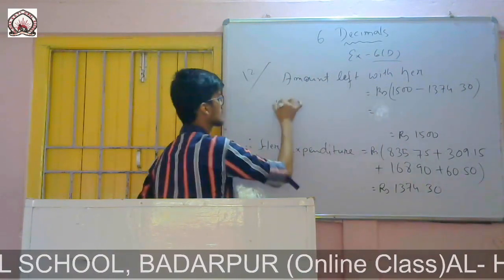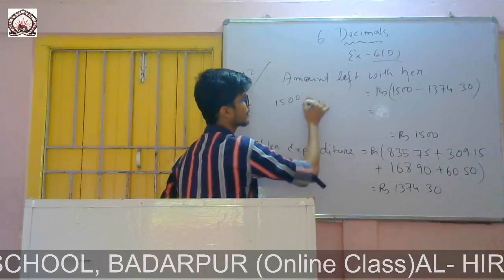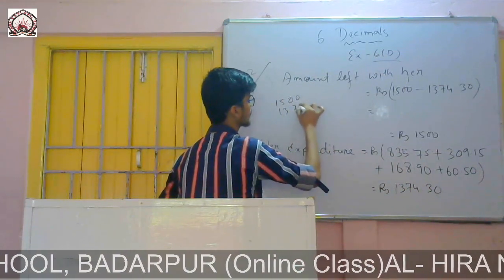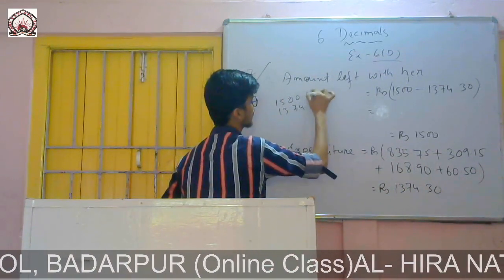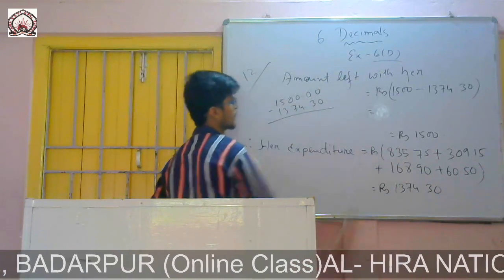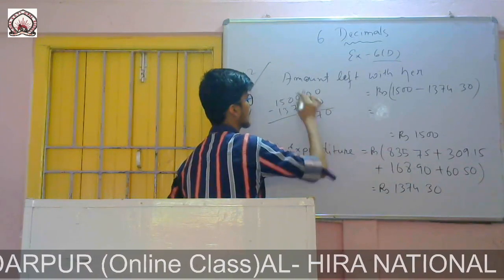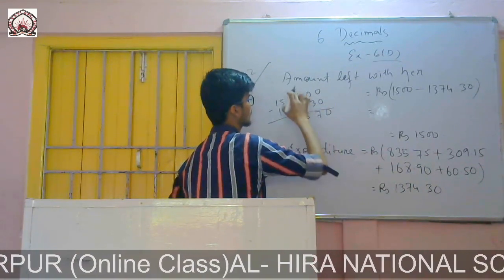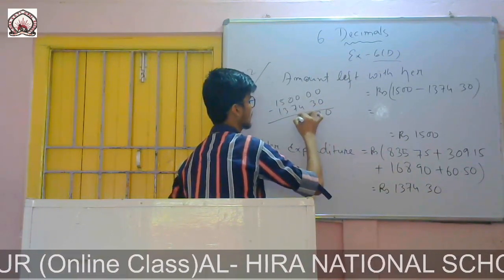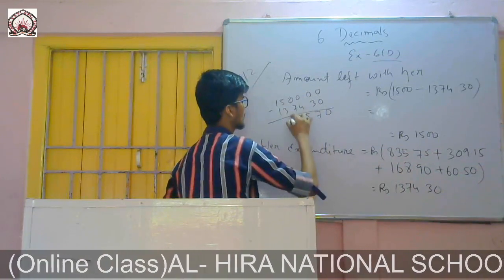So if I simply subtract from 1500, there I have to put 20. So 0 minus 0 is 0, 10 minus 3 is 7, 9 minus 4 is 5, then 9 minus 7 is 2, 4 minus 3 is 1.